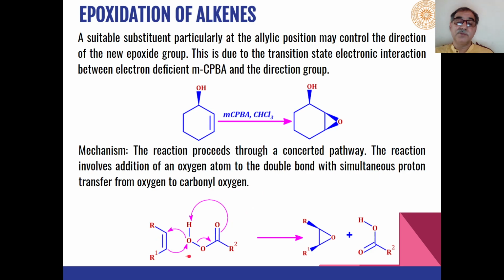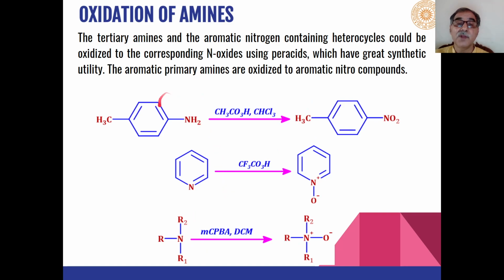So this is the mechanism of how the peracid attacks the carbon-carbon double bond, and this oxygen is transferred in a concerted manner from the same side of the molecule. That is why a syn addition of the oxygen takes place to the carbon-carbon double bond. Similarly, amines can be oxidized to different types of products using peracids. And peracetic acid on reaction with aromatic amines gives nitro compounds as the product.